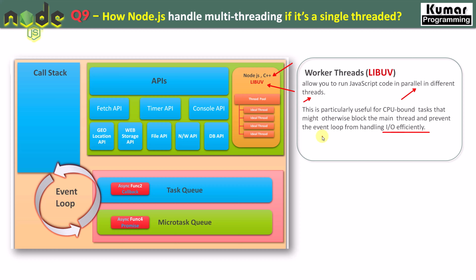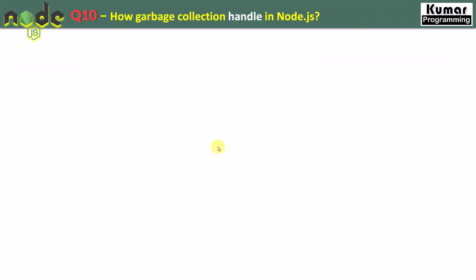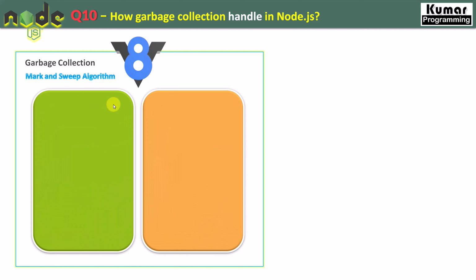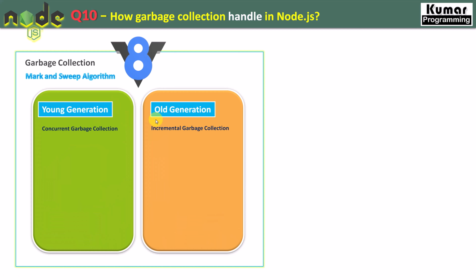Now let's move to the next question. How is garbage collection handled inside Node.js, right? So here our next interview question is how garbage collection is handled in Node.js. Garbage collection in Node.js is handled by the V8 engine automatically, and it uses the mark and sweep algorithm to handle garbage collection. Basically, it creates two generations. One is the young generation and another one is the old generation, right?